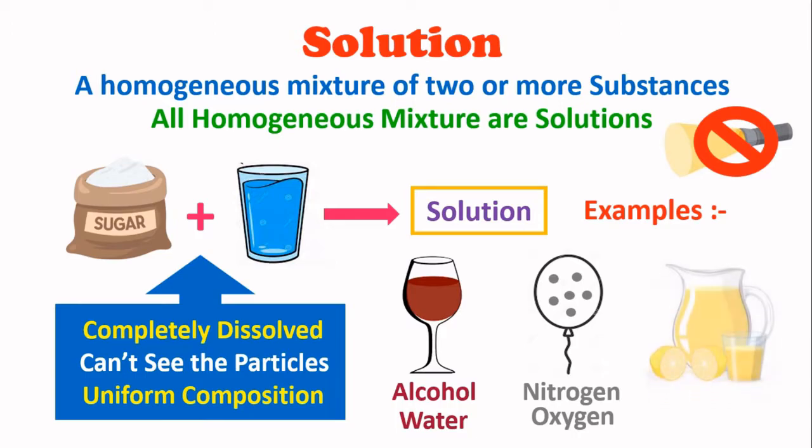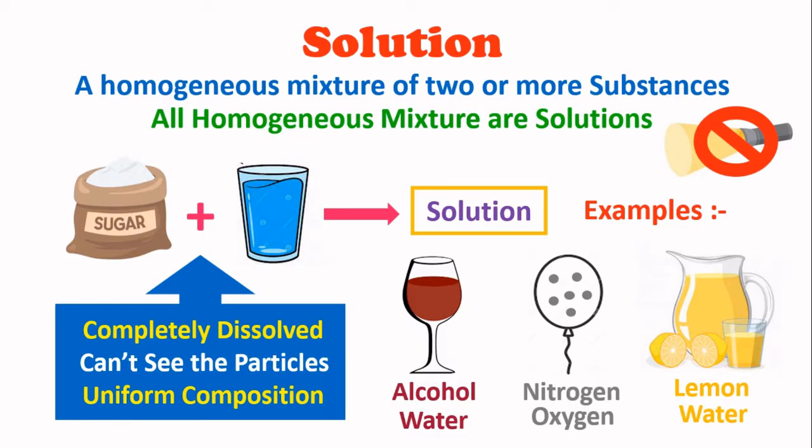The last example is lemon juice. All of us like lemon juice in the summer season. Did you all know that lemon juice is made up of lemon and water? These lemon and water will be mixed in such a way that they completely dissolve and we can't see the particles. All these examples are completely dissolved and we can't see the particles, and they dissolve in such a way that they form a uniform composition. So, remember that all homogeneous mixtures are solutions.